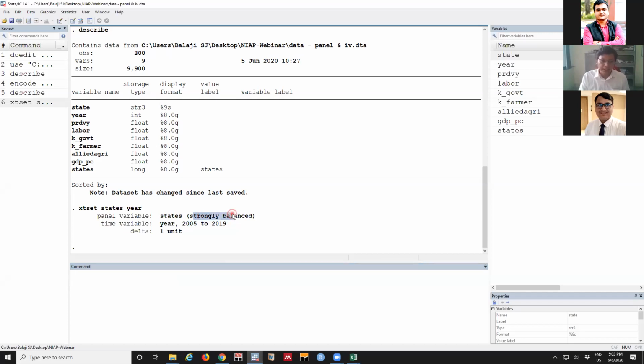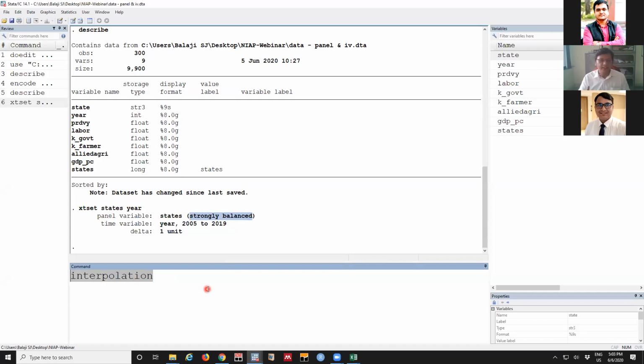It says strongly balanced. We have to take care of this, because every panel data related technique will not work if there are some missing values. If you have some missing values, either in one or two years, you can go for interpolation.